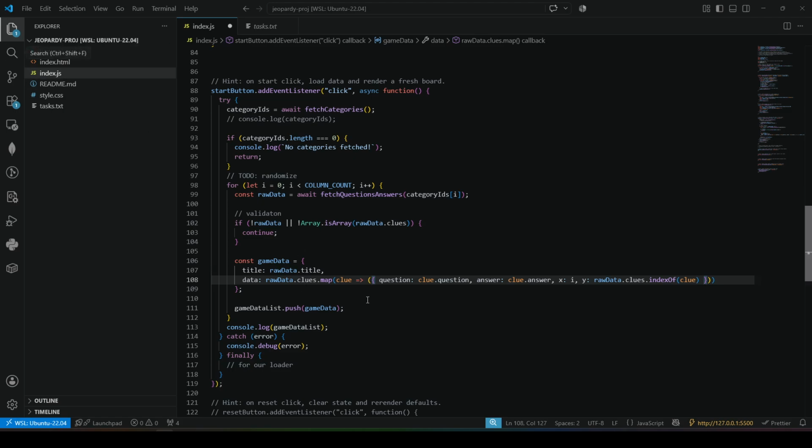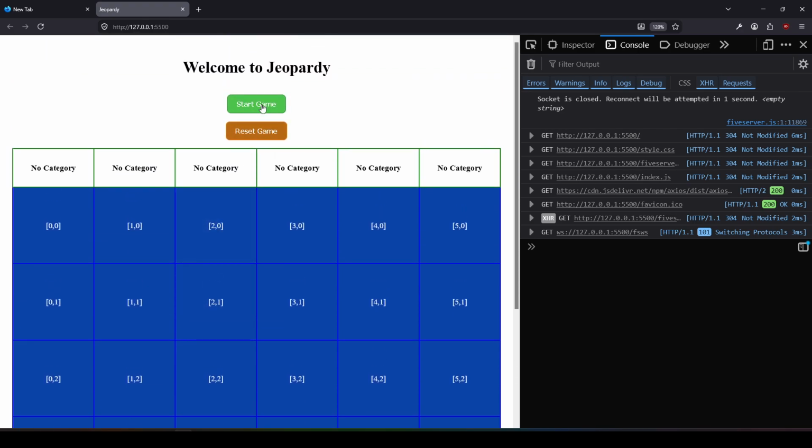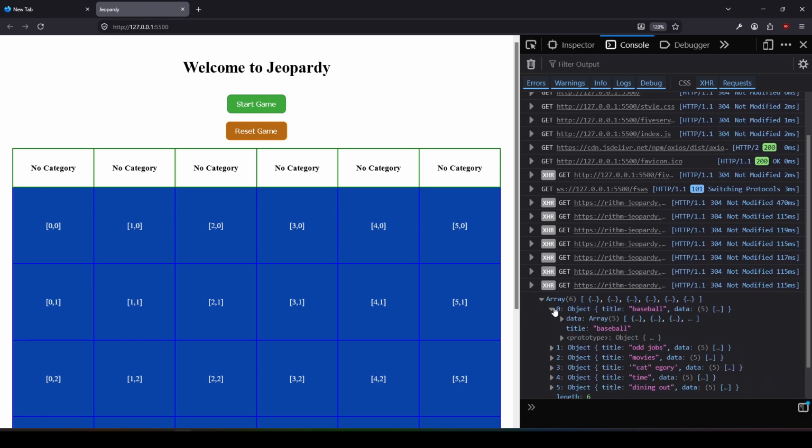And then push the game data. Okay, so I'm okay with that. And that's it for now, I think. Let's restart and let's start the game again.